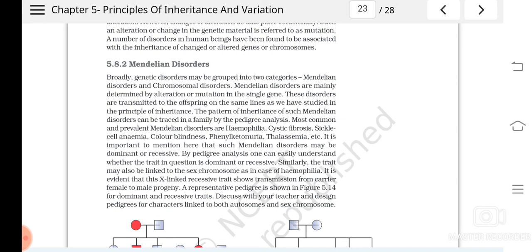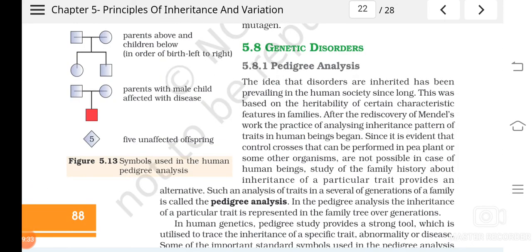Mendelian disorders and chromosomal disorders. Before studying in detail the various Mendelian and chromosomal disorders, let's see what pedigree analysis is.